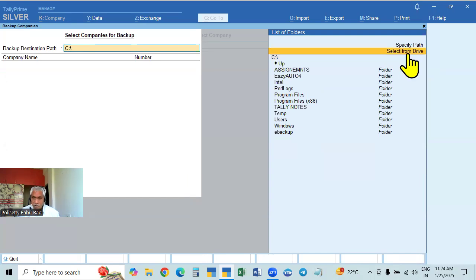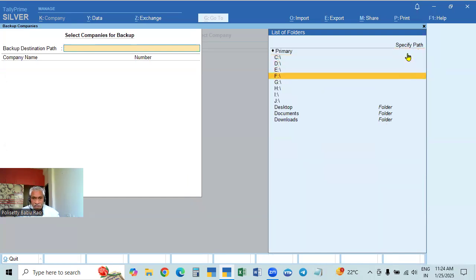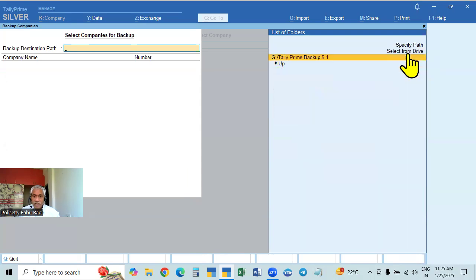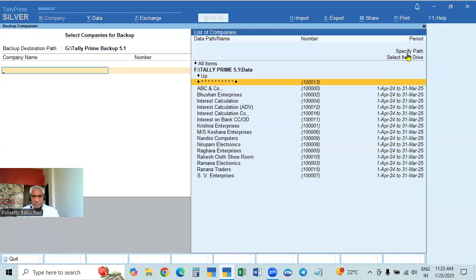Go to select from drive, go to the G drive, select the folder, it will come up and then enter, that folder will come, that is the data path will come here. And then now we have to select the companies and take the backup.